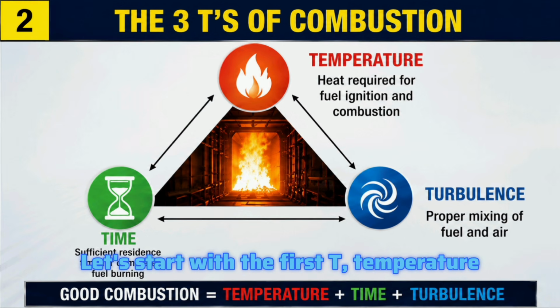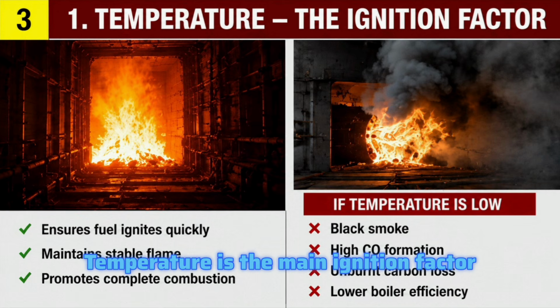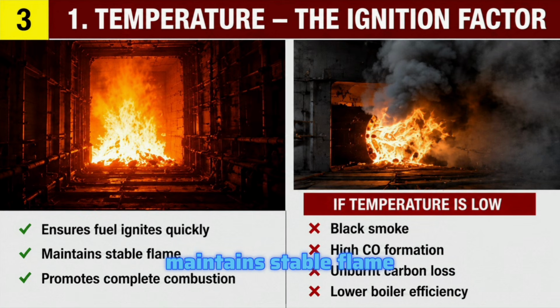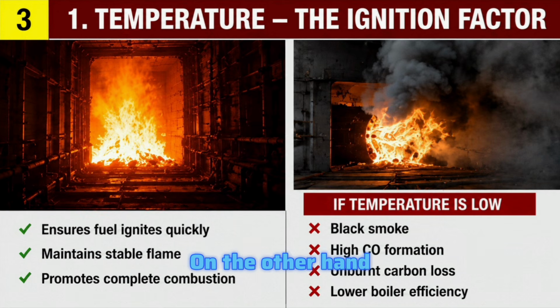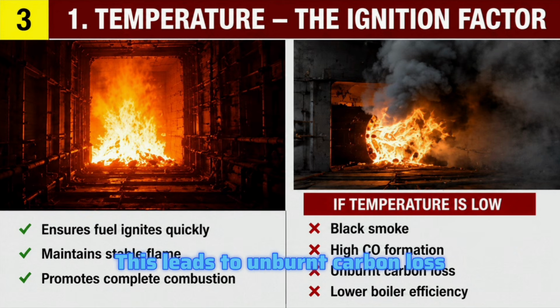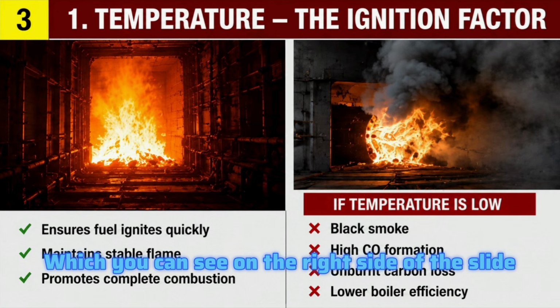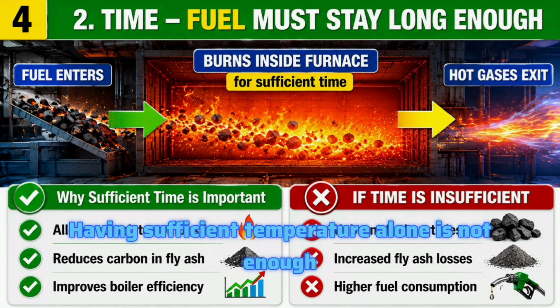Let's start with the first T, temperature. Temperature is the main ignition factor which ensures fuel ignites quickly, maintains stable flame, and promotes complete combustion, which you can see on the left side of the slide. On the other hand, if the temperature is low, you can observe the furnace filled with black smoke, high smoke formation. This leads to unburnt carbon loss and lower boiler efficiency, which you can see on the right side of this slide.